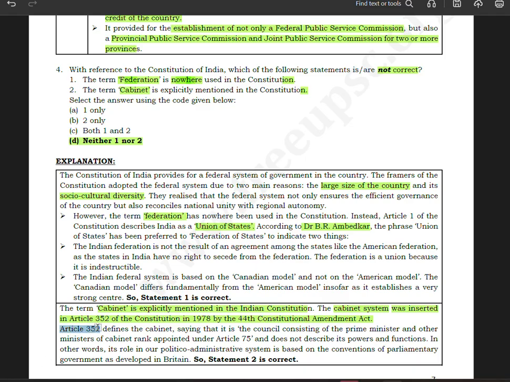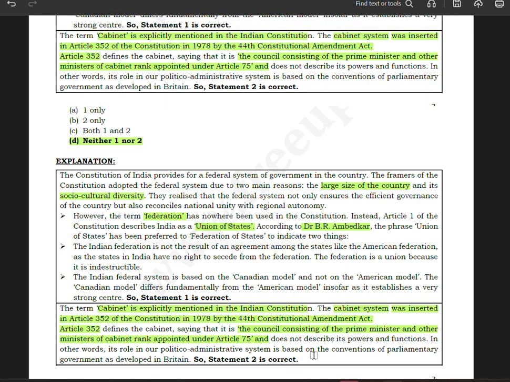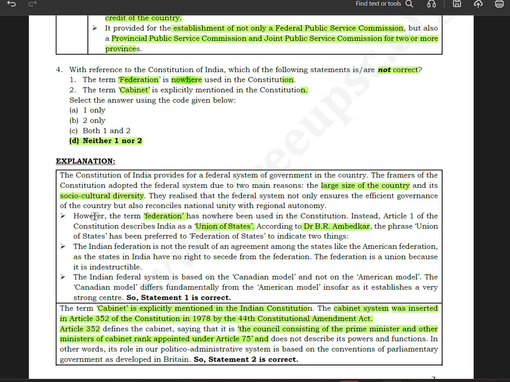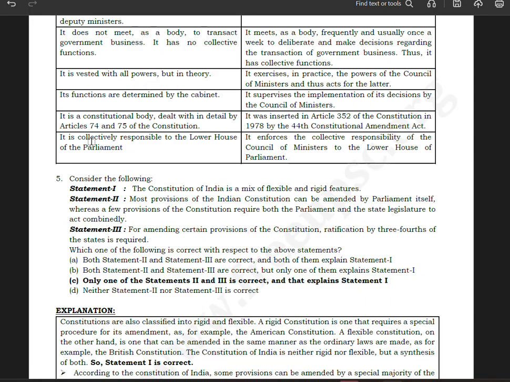Article 352 defines the cabinet as the council consisting of the Prime Minister and other ministers of cabinet rank appointed under Article 75, and does not describe its powers and functions. In other words, its role in our politico-administrative system is based on the conventions of parliamentary government as developed in Britain. Hence statement 2 is also correct. So both of them are correct, and D will be the correct answer.